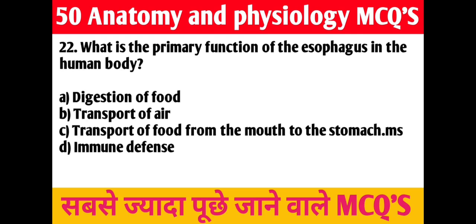22nd question. What is the primary function of the esophagus in the human body? A. Digestion of food, B. Transport of air, C. Transport of food from mouth to stomach, D. Immune defense. Right answer is C. Transport of food from the mouth to stomach.